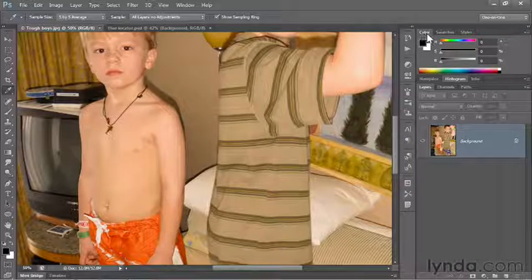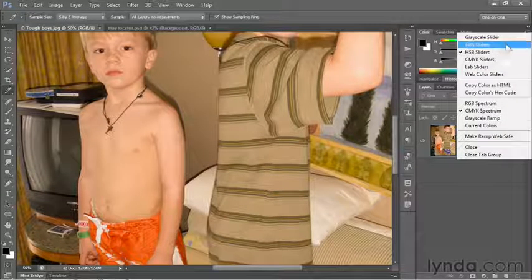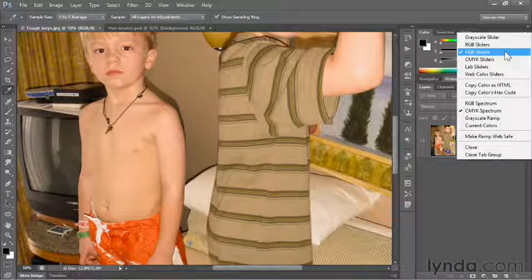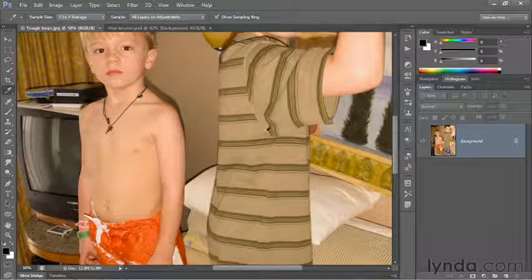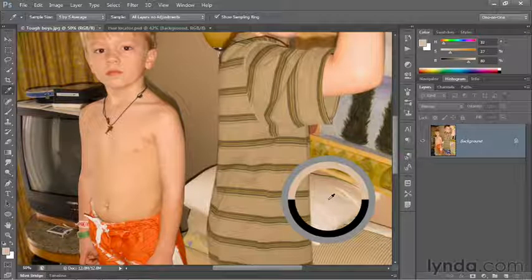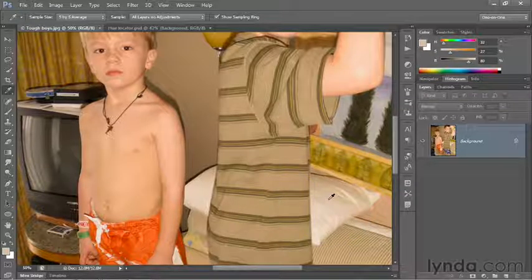Then go over to your color panel. Make sure it's up. If not, choose the color command from the window menu. Click on the flyout menu icon and make sure that you're looking at the HSB sliders, hue, saturation, and brightness. And then drop down to the pillow and click on it. And notice as you click, and I'm clicking and holding here, you'll get a ring that's showing you the old foreground color down at the bottom, which is black by default, and the new foreground color up at the top. And you can see that it's some sort of beige. I'm going to go ahead and release.